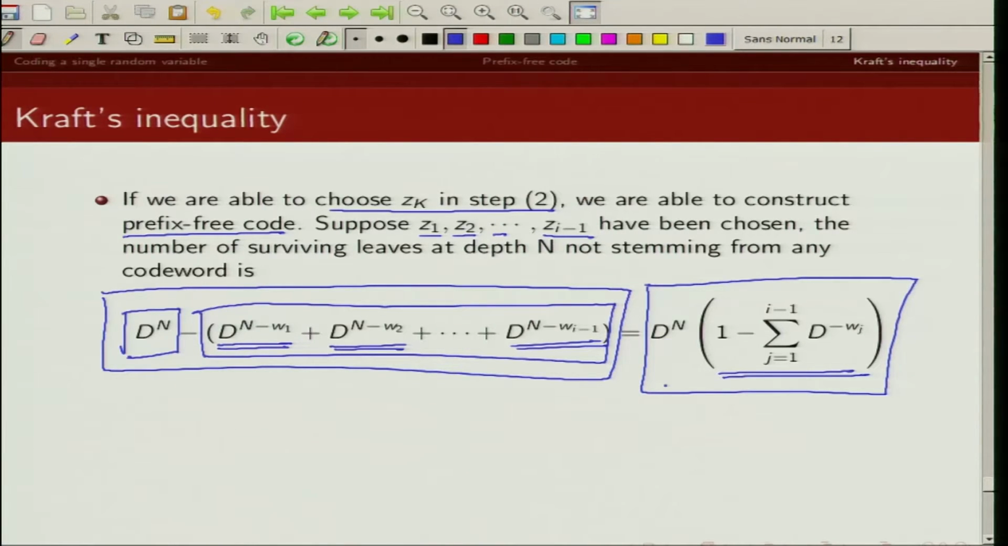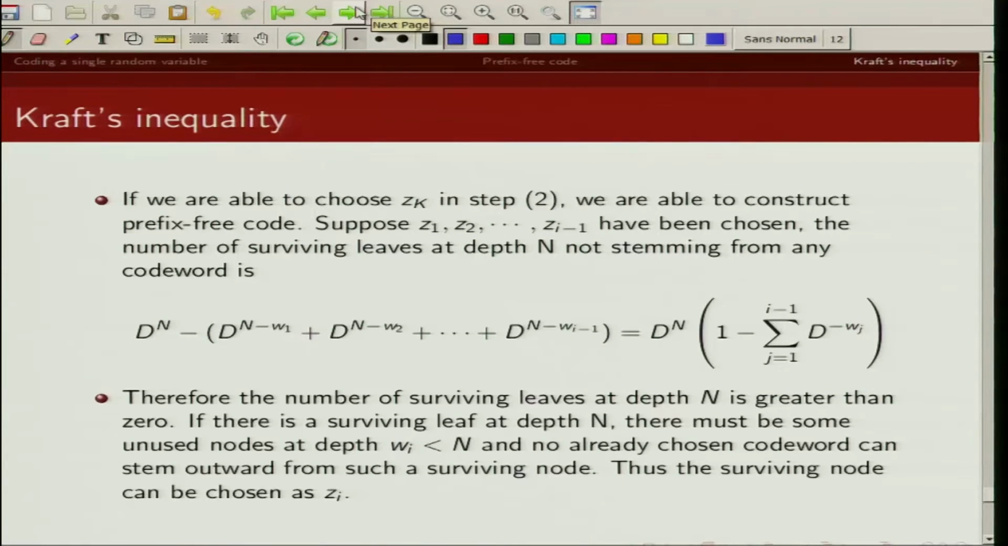So you can see that if the Kraft inequality is satisfied, this quantity is greater than 0. So there are still leaves left. There are surviving leaves left at depth n, which is greater than 0. And if I have leaves left in my D-ary tree, I can always map my prefix free code to such leaves.